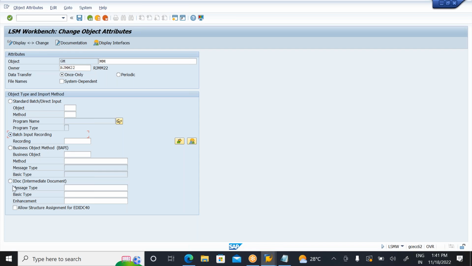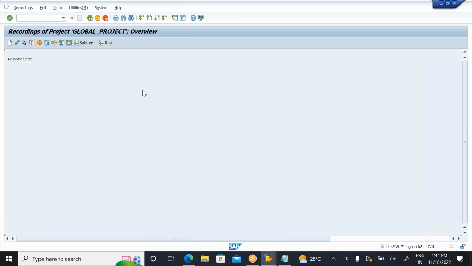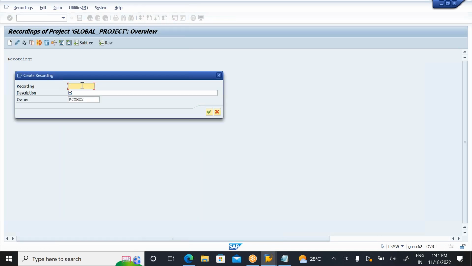The first, third and fourth methods are program related. So which method is suitable for us? The batch input recording method is suitable for us. Just select this batch input recording method and click on recordings overview. I need to create the recordings here, so click on create. What is my recording name? You can simply write record one. Anything you can enter here, some XYZ. So my recording name is record.